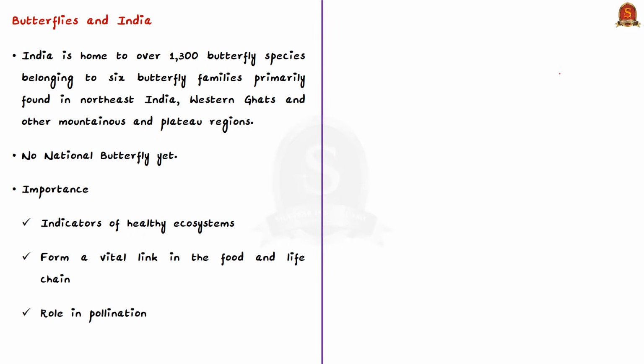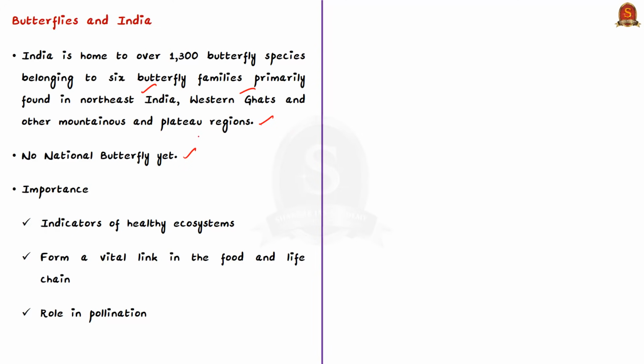The butterfly families are primarily found in northeast India, then across Western Ghats and various other mountainous and plateau regions. If you see, several countries such as Malaysia, Taiwan, Indonesia, Bhutan all have national butterflies. Though in India we already have national bird, national animal, even national aquatic animal, then national flower and national tree, we still do not have national butterfly.